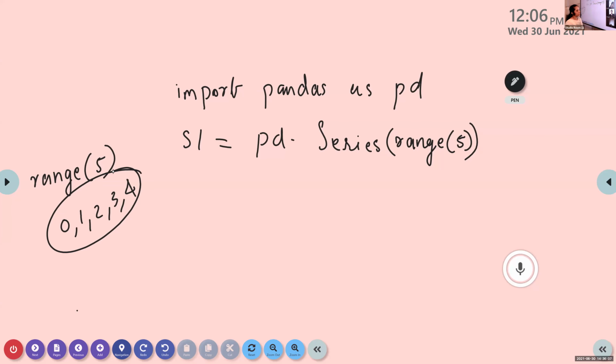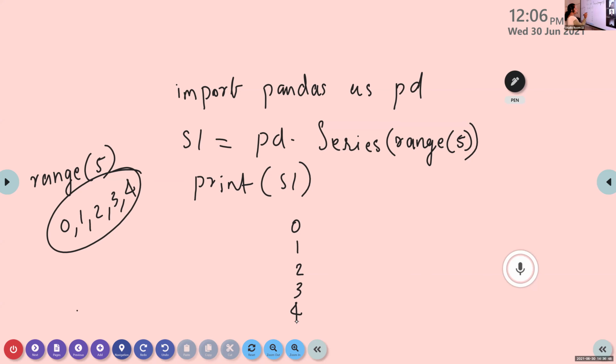Meghna, what is the index value here? This is the data value. Is the index 1, 2, 3, 4, 5? It's not 1, 2, 3, 4. The default index value starts from 0. If there is only one argument, that means it is the value for data, not for index. If we give one argument, that value is only for data, not for index. There we are using the default index value.